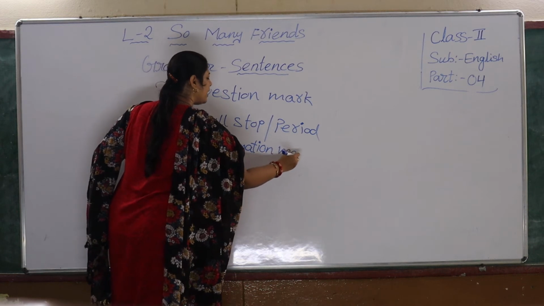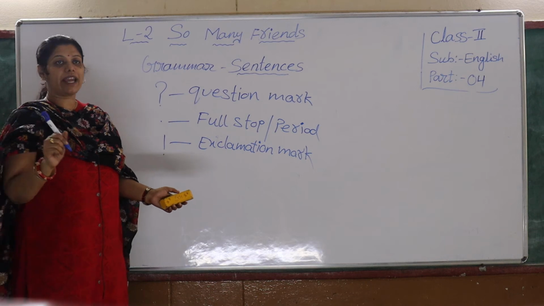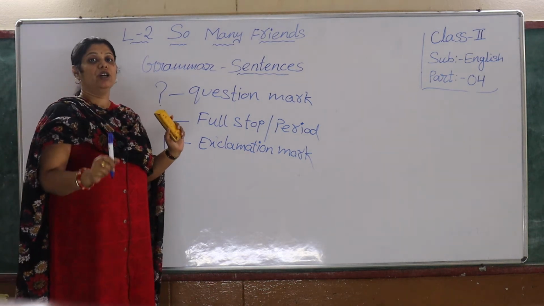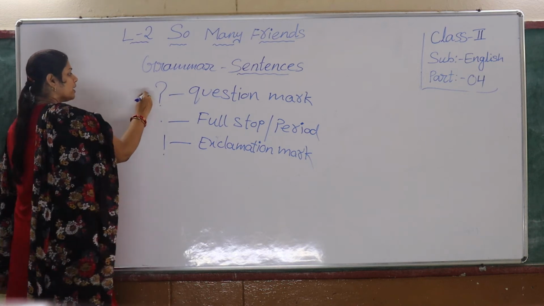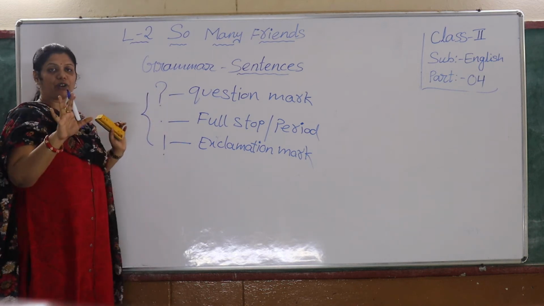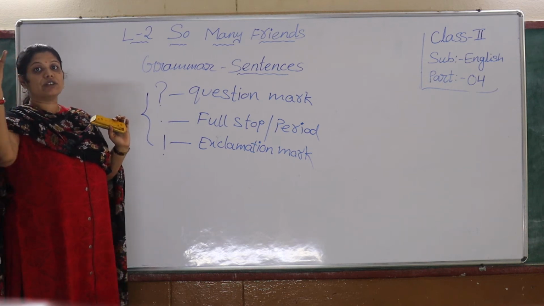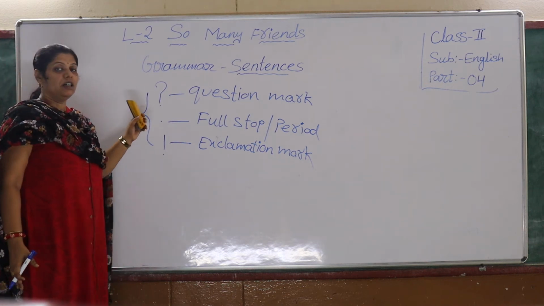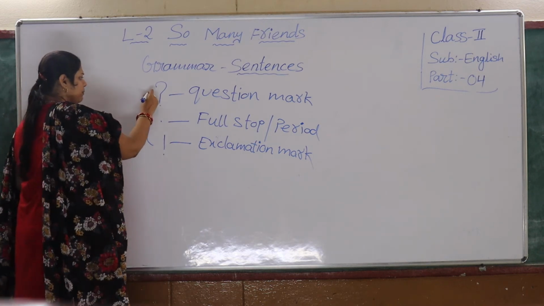What is it, children? Exclamation mark. So as I said, a sentence must end with a punctuation. Then what are the basic punctuation marks for you now? When you go to higher class, 4th, 5th, you will learn more punctuation, like the comma. But these are the basic ones.